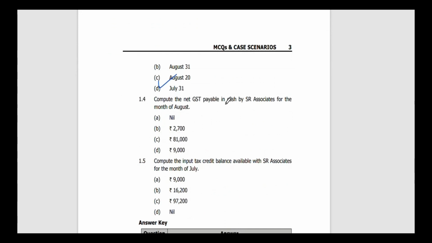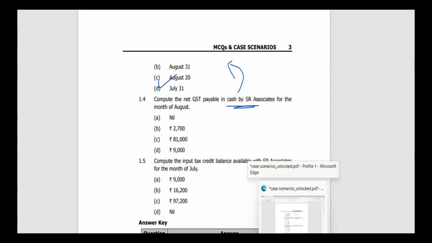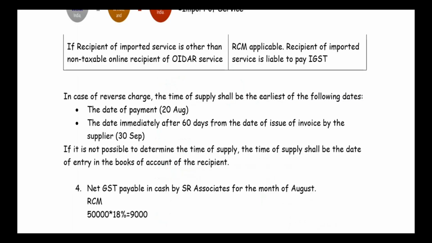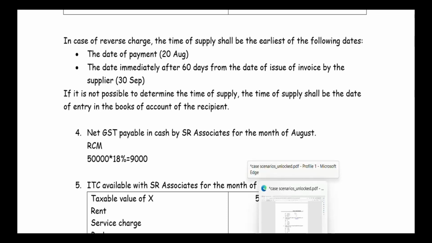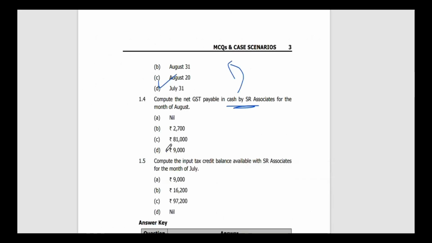Now come to the GST payable in cash. In cash, we always pay the transaction that is done on RCM basis. So on the RCM basis, they have charged how much? That is for AI subscription, they have charged 50,000. So 50,000 into 18% comes up to 9,000. So the answer is 9,000.